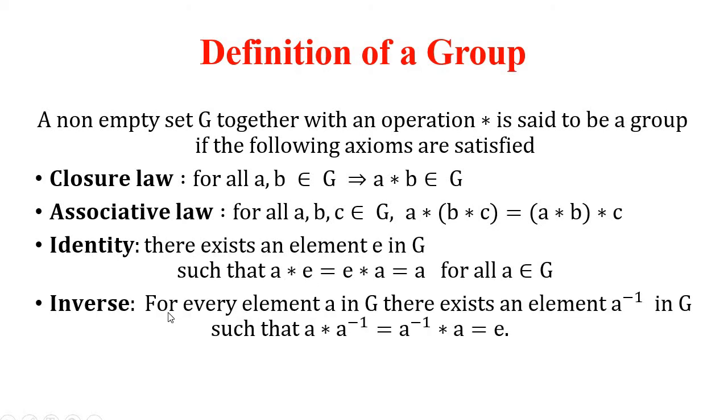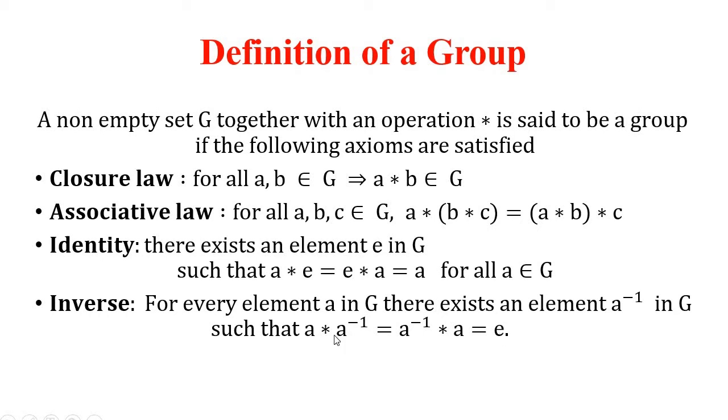Fourth property, inverse. For every element a in G, there exists an element a inverse in G such that a star a inverse is equal to a inverse star a is equal to e. Means when you operate a inverse with a, the product or the sum is equal to e.